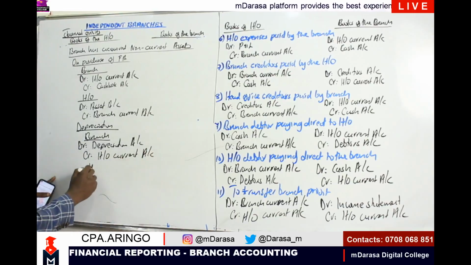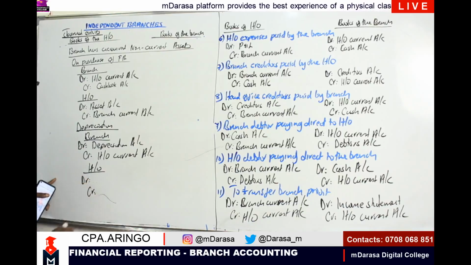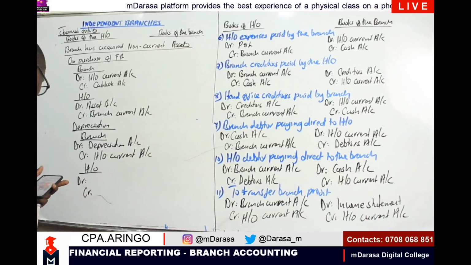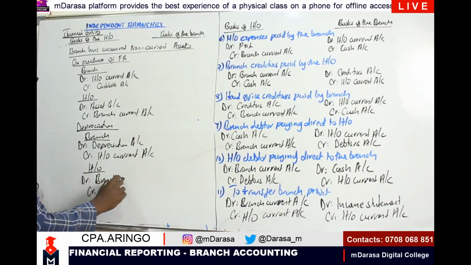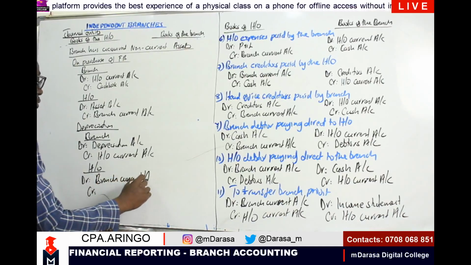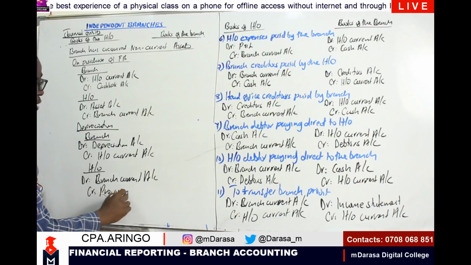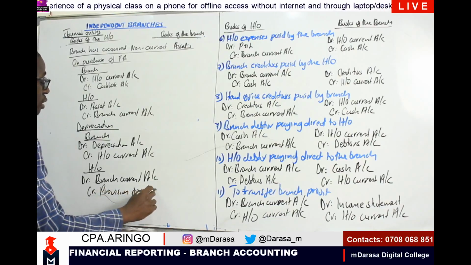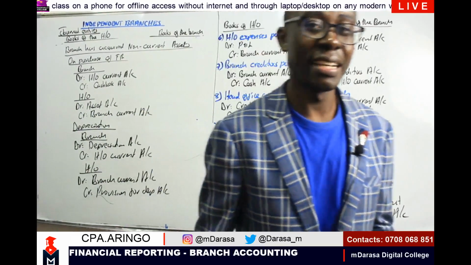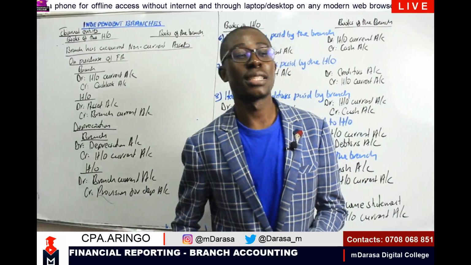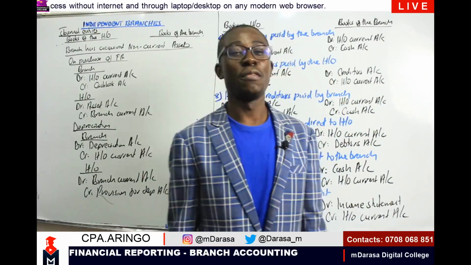What about in the books of head office? In the books of head office, my good students, we are going to debit our branch current account, and we are going to credit our provision for depreciation account. So these are the entries that you must always consider, meaning that the next class we can start a question very comfortably.